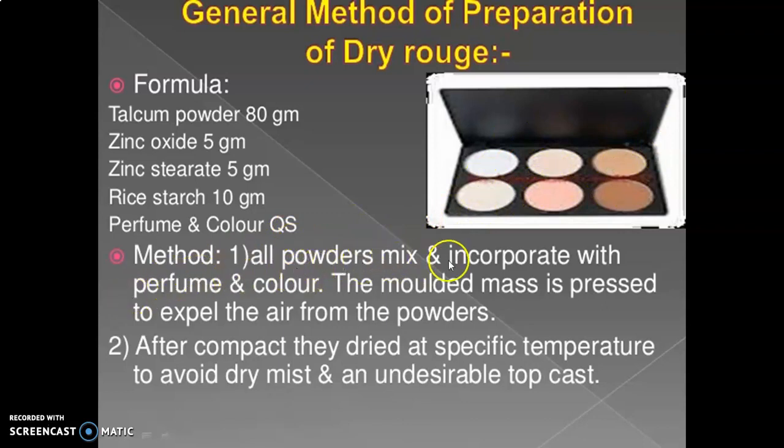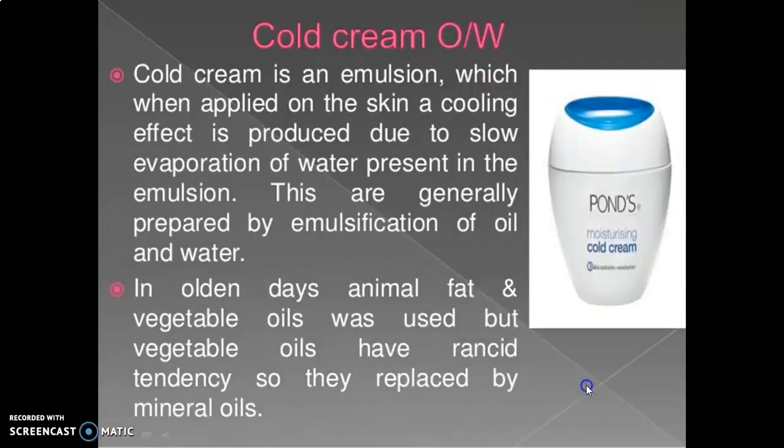Method: all the powders are mixed and incorporated with the perfume and color. The molded mass is pressed to expel the air from the powders. After compacting, they are dried at a specific temperature to avoid dry mist and an undesirable top cast.